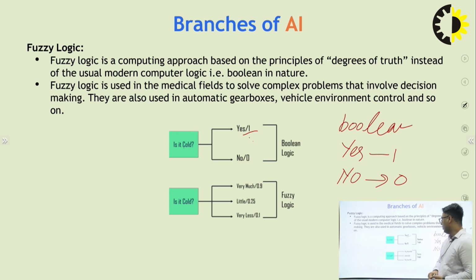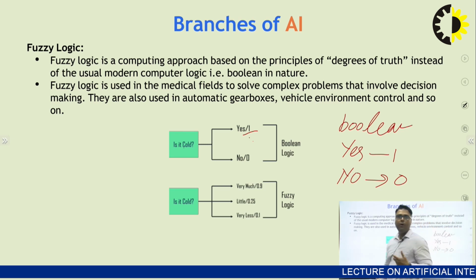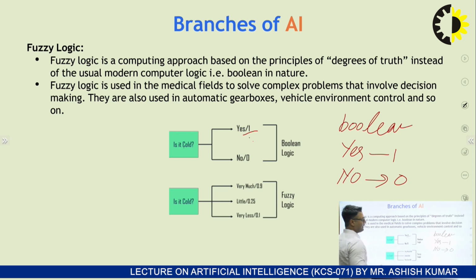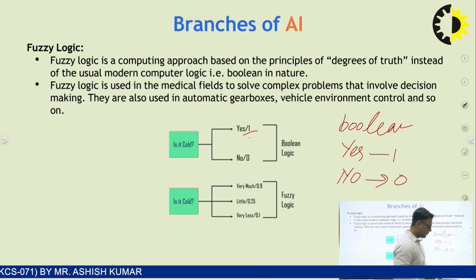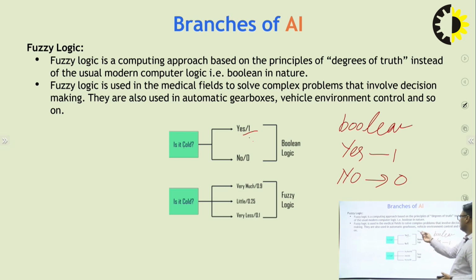But in fuzzy logic, for is it cold, the answer can be very much, that means 0.9, little 0.5, very less 0.1. That means the exact result is found through fuzzy logic. But in the Boolean case, the exact result is not found. Basically, fuzzy logic works on some problems in hospitals. It is also used in automatic gearbox, vehicles, environment control, and others.